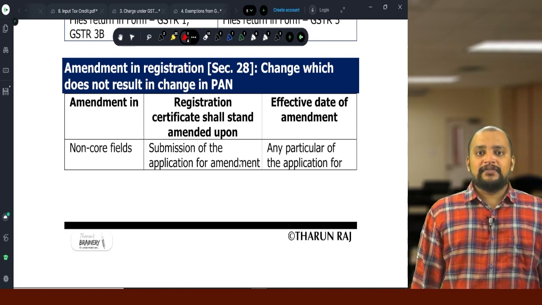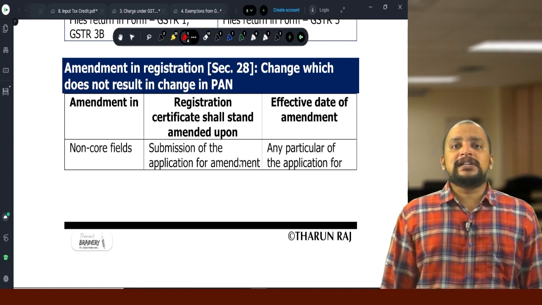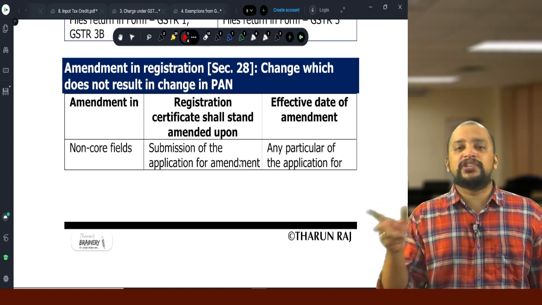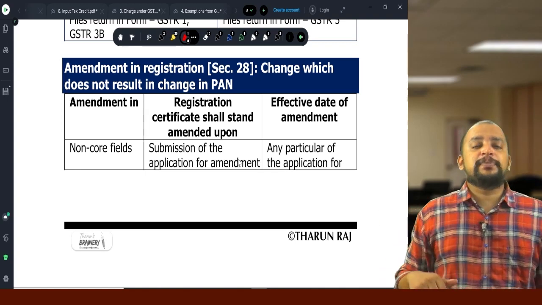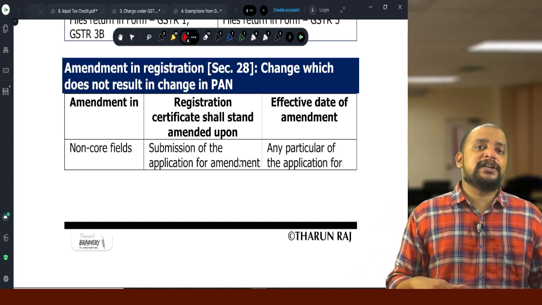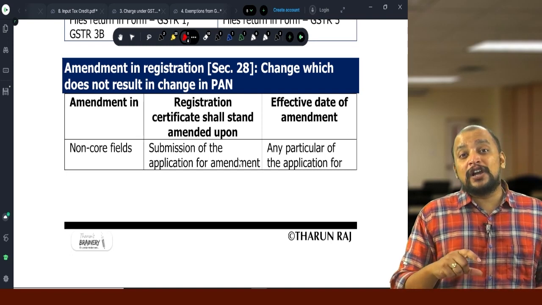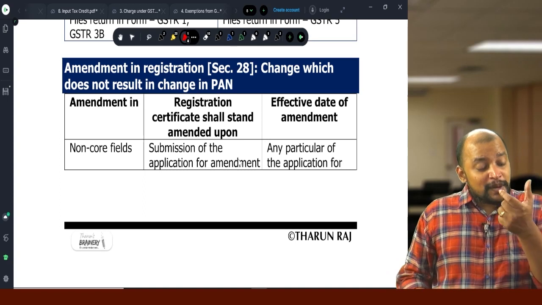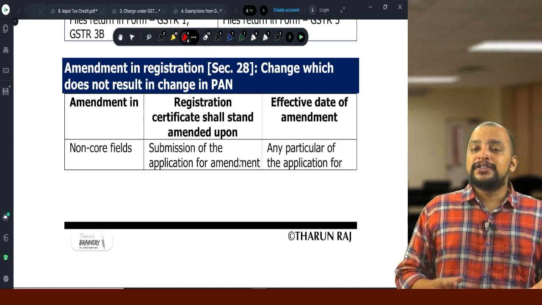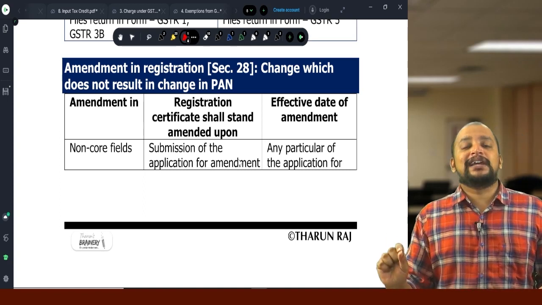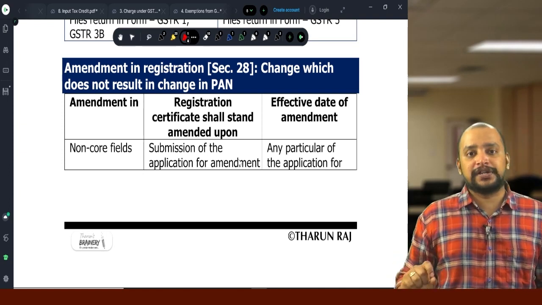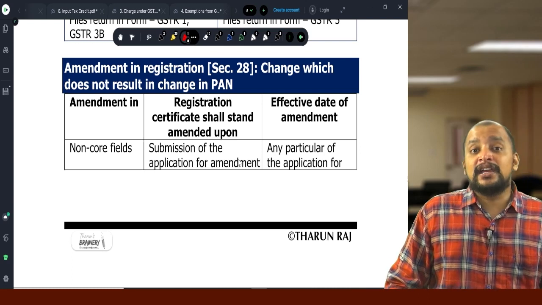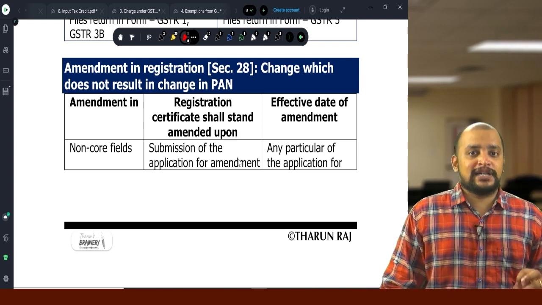Whenever a person whose registration particulars initially submitted is changing, but other than change in permanent account number, if there is any change in permanent account number, that will not be called as amendment, that will be called as making a new application, because permanent account number itself changes. So then in that case they need to make new application and cancel the old registration. Whereas other than change in permanent account number, they need to notify the department about that change.